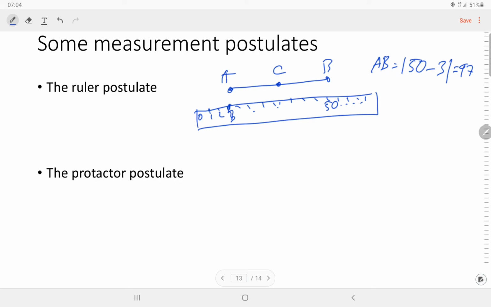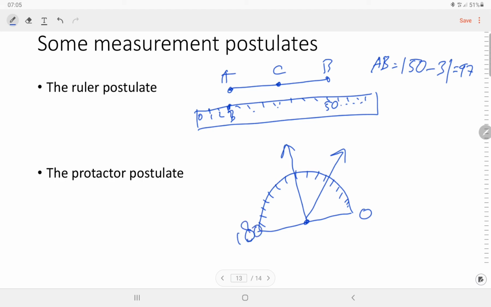Okay. And then the other is the protractor postulate. This is a protractor. To each angle there corresponds a unique real number between 0 and 180, called the measure of the angle.